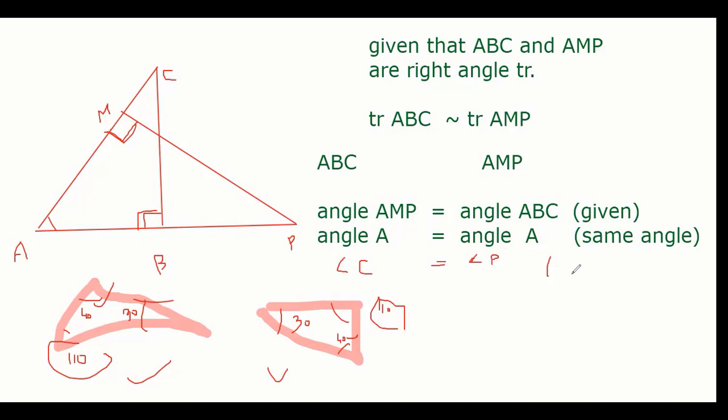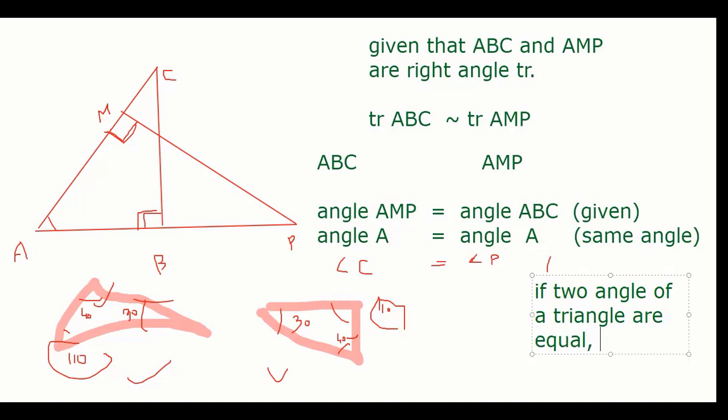There is also a property like AA similarity of triangle, no sir? हाँ, some book में भी they have, मुझे पता है. You have to write that if two angles of a triangle are equal, then third angle would also be equal. ये तो होना ही है. That is what you will write.